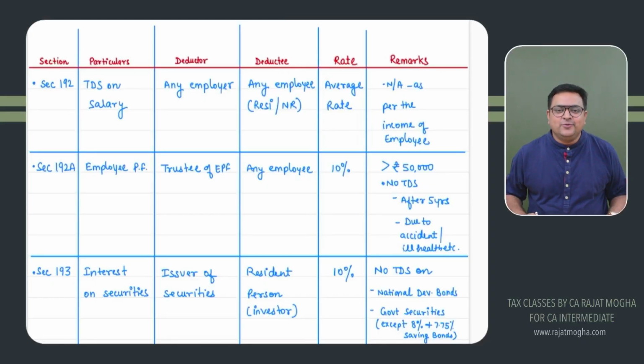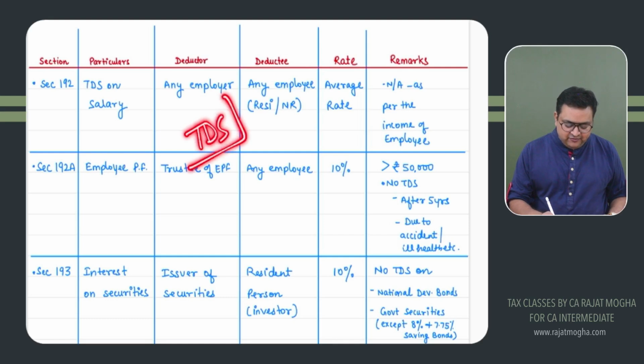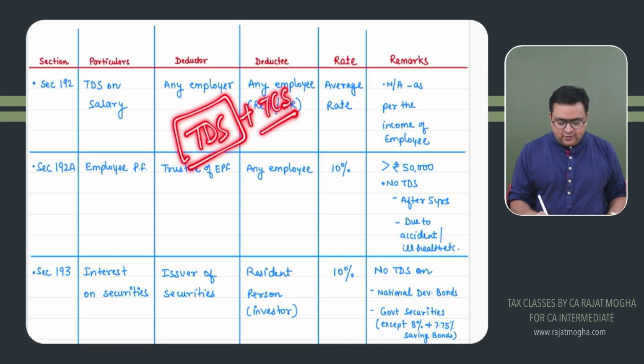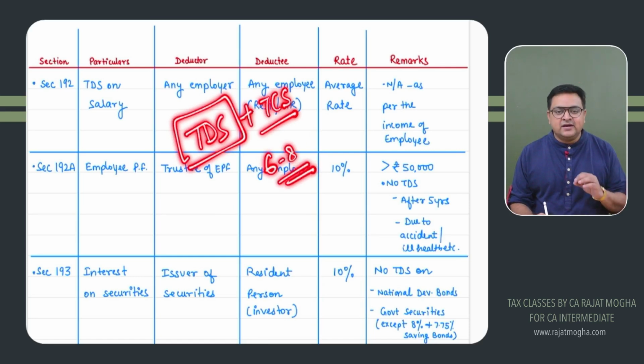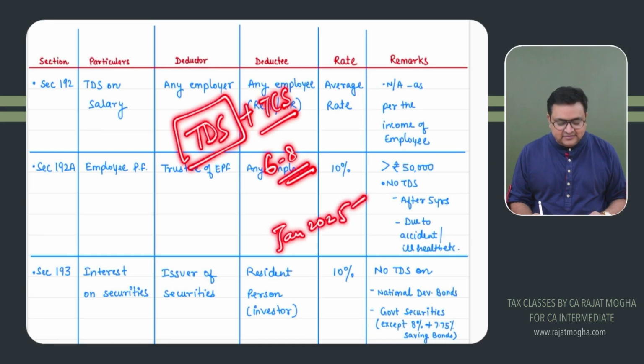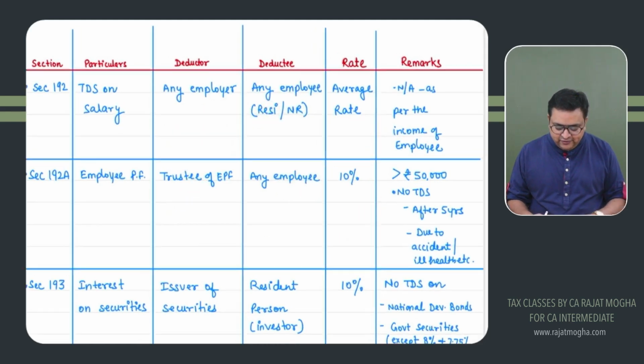So today we are starting with the revision for our very important chapter, TDS. We understand that this chapter, including TCS also, carries around 6 to 8 marks in the CA Intermediate examination, and today we are revising for our January 2025 examinations. Today I'll be discussing TDS, and in the next lecture we'll be covering TCS also, right? So let's start with the very first section.